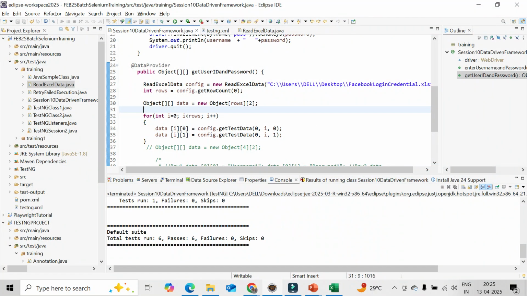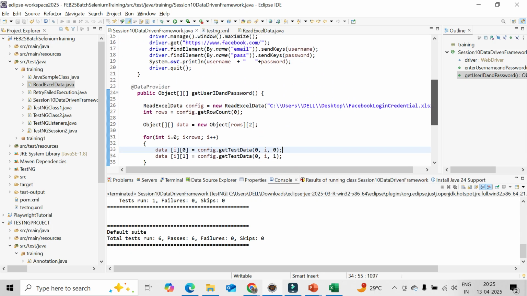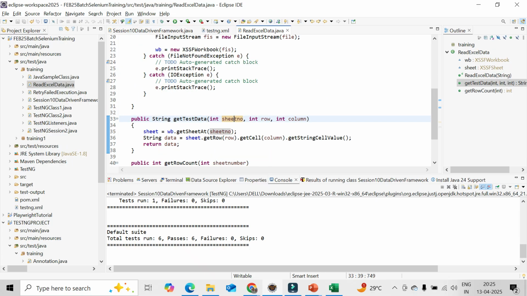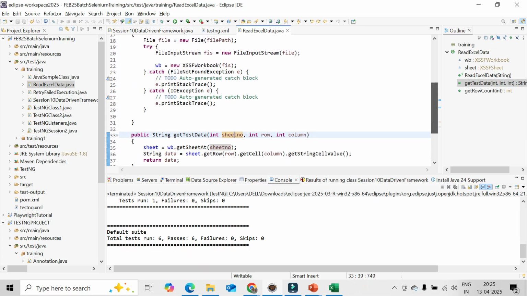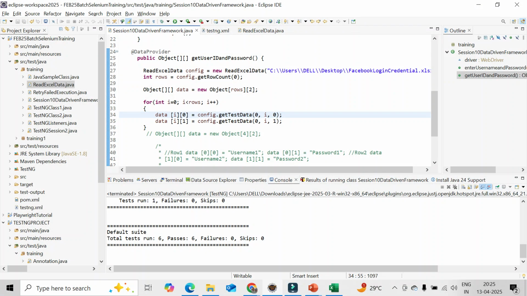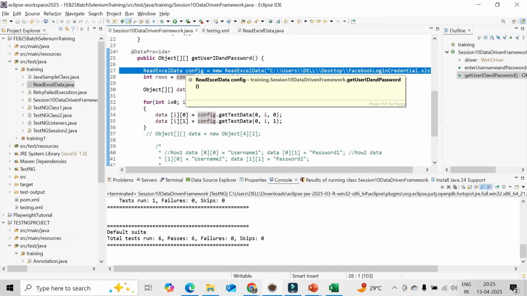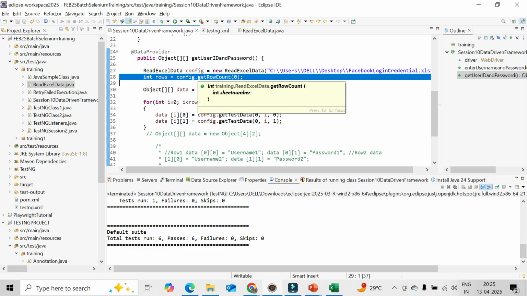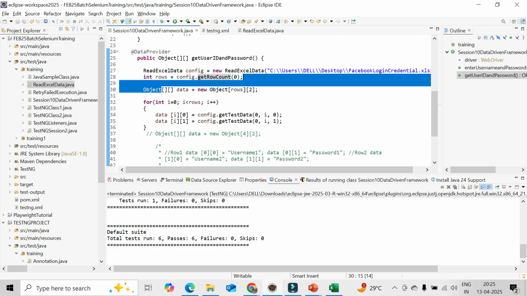So that is the way you can write and run for any data. This is the dynamic part. So here what we did first: three methods were created. One is a constructor to get the path of the file and go to the workbook. After that we go to the worksheet, go to the row and column, and get the cell value. After that we create another method to understand how many rows of data are available. Then here we create the object first, navigating to the sheet path, sheet name and extension. We get how many rows of data are available.